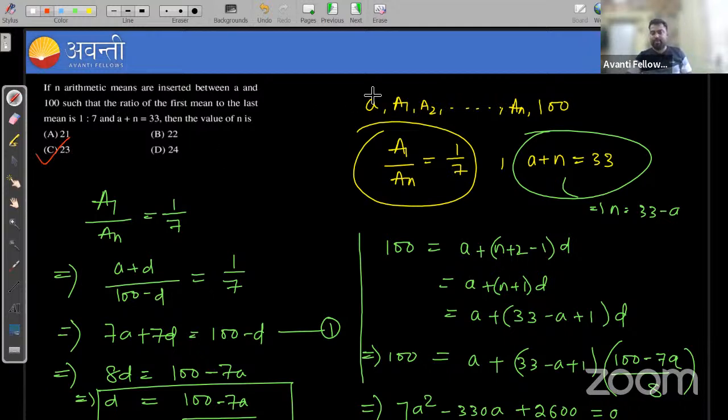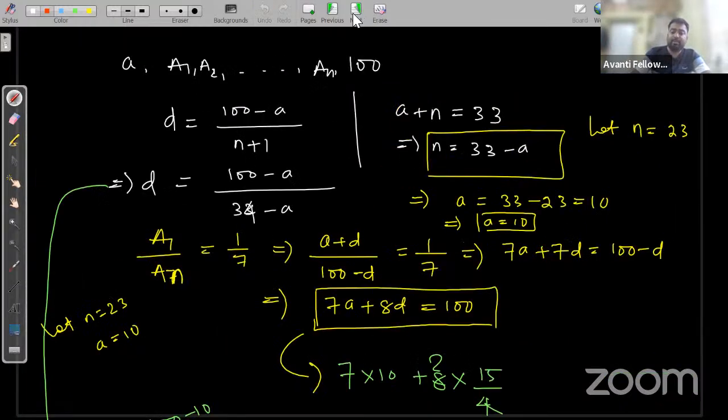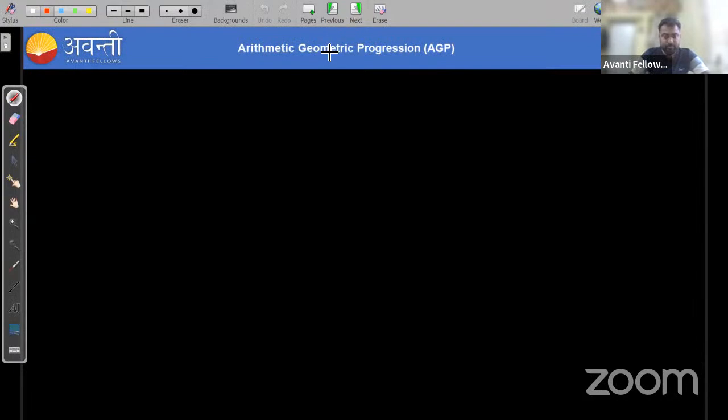Is it clear to everyone, guys? Clear? Chalo. If it is clear to all, let's move to the next concept, that is arithmetic geometric progression, right? So what is it actually? We know what is arithmetic progression. We know what is geometric progression, right? So now we'll learn what is AGP. What is AGP?